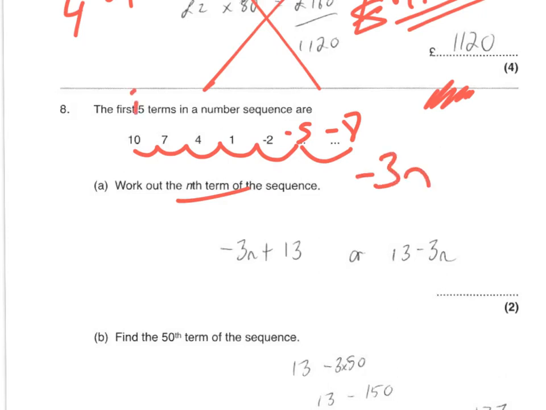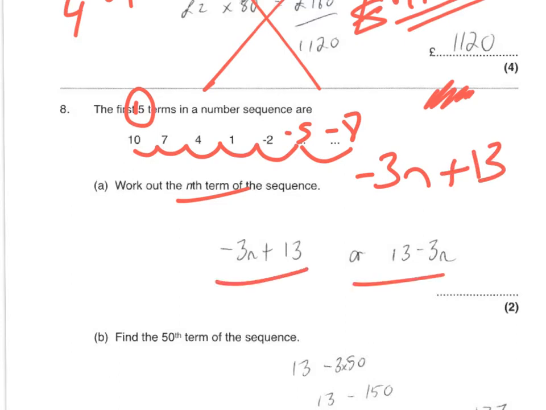I put a 1 above the first number. I'm going to substitute n for +1. -3 times 1 is -3. What do you do to -3? To get to +10, you need to add 13. You can write it in this format or that one.